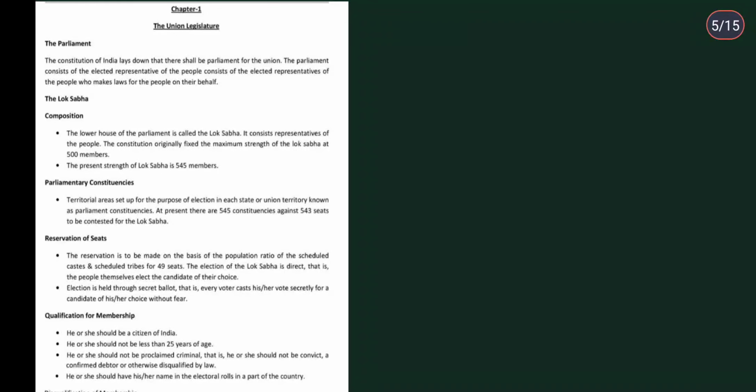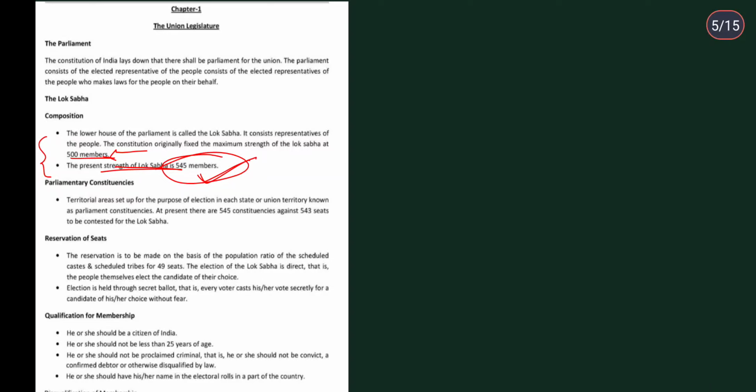This is something that you need to remember: 500 members. Then the present strength of Lok Sabha is 545 members. So basically they had fixed the maximum strength at 500, but today's present strength is 545 members. And this is about the composition, and that's how you have to write it in your papers as well.